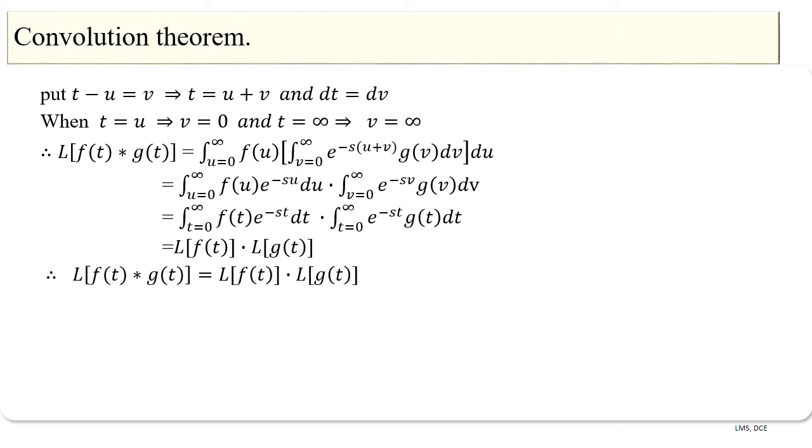Therefore, we have Laplace transform of f of t star g of t is equal to Laplace transform of f of t into Laplace transform of g of t. Hence the theorem.